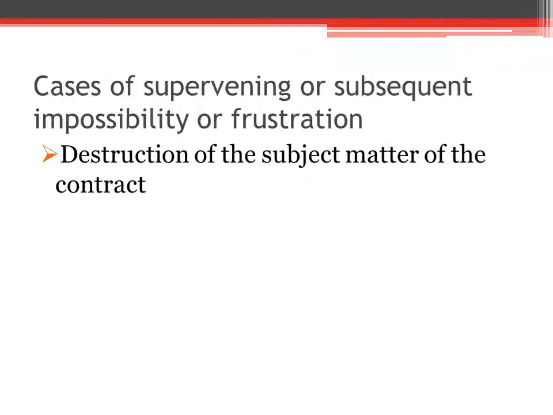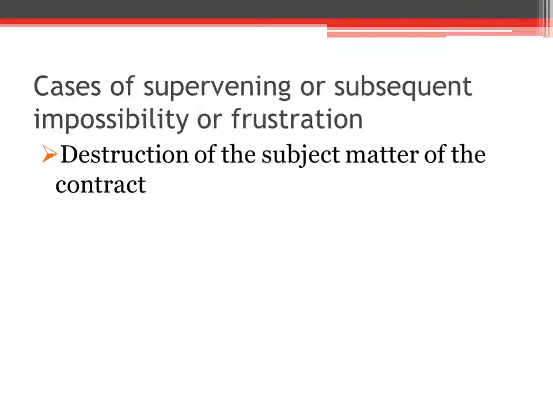If the subject matter of the contract, after its formation, is destroyed without any fault of the parties to the contract, then that contract is said to be discharged. Please underline that: without any fault of the parties.